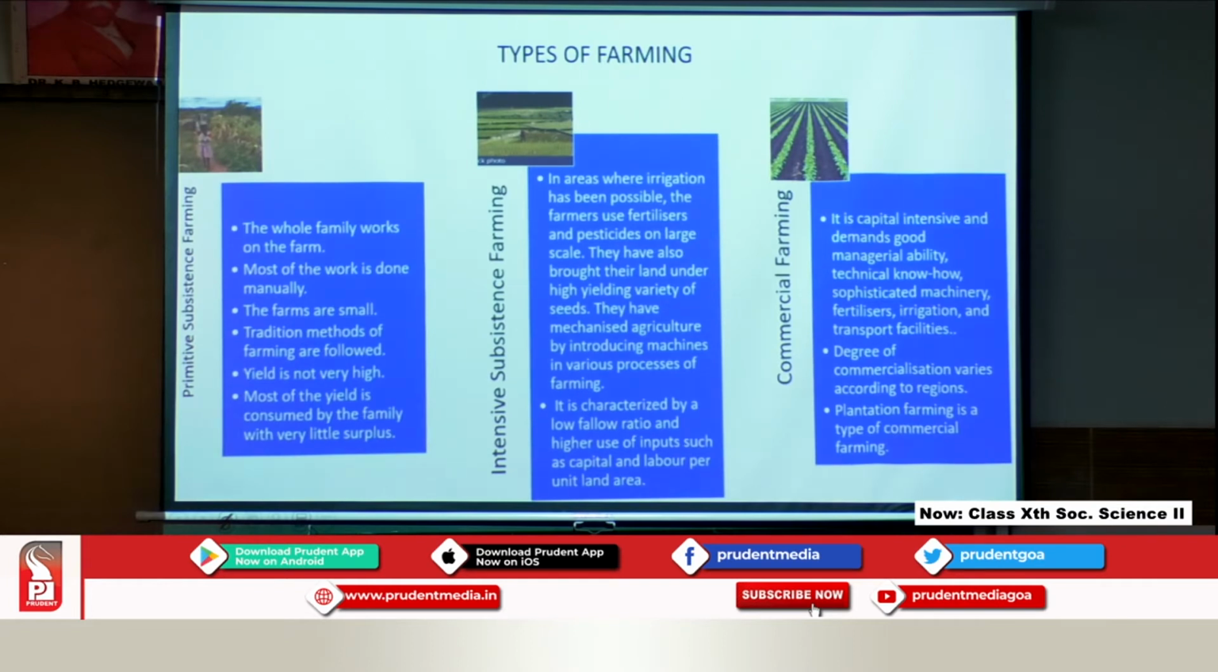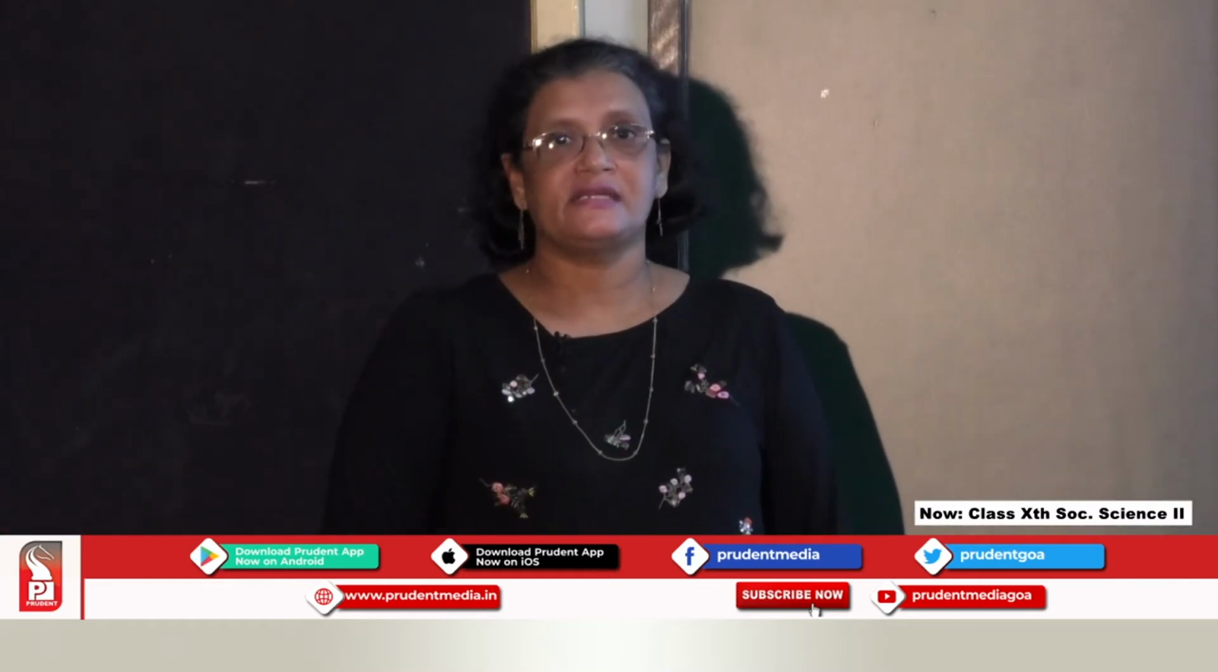So what are the types of farming we have? The types of farming have undergone a great deal of change from the primitive days right up to today. So depending on the rainfall, the soil types, the regions and the culturally acceptable methods used by various people, agriculture is divided into 3 types. One is the primitive subsistence farming, the intensive subsistence farming, and the commercial farming.